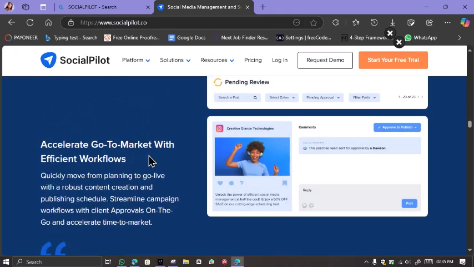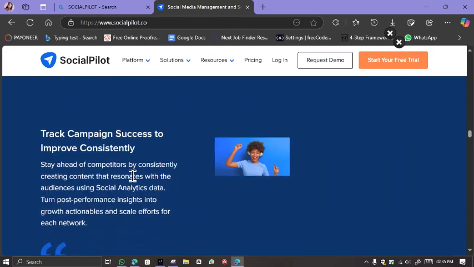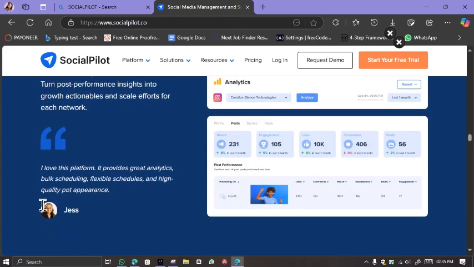You can also accelerate go-to-market with efficient workflow. You can quickly move from planning to go live with robust content creation and publishing schedules. Streamline campaign workflows with client approvals on the go and accelerate time to market. You can also track your campaign success to improve consistency.